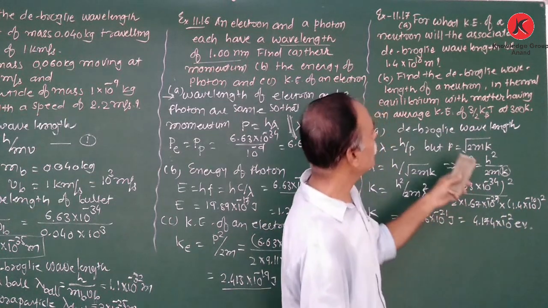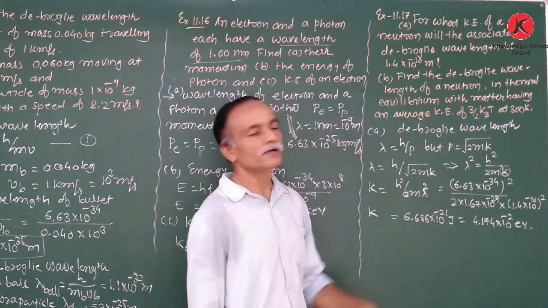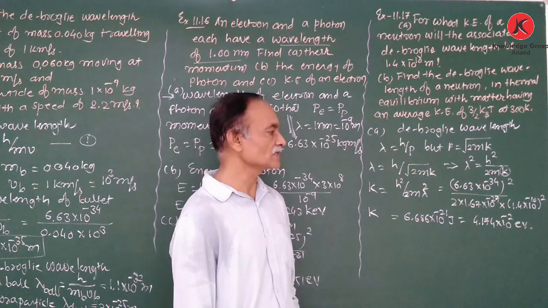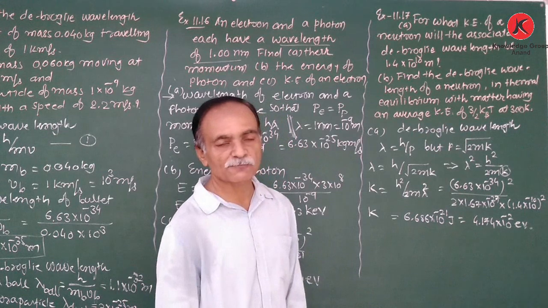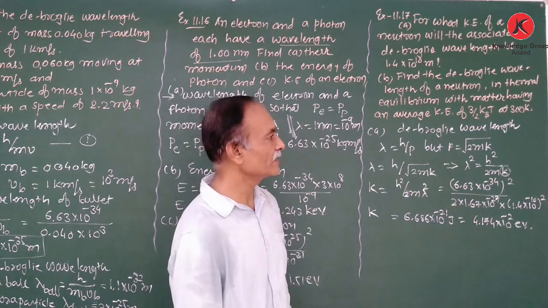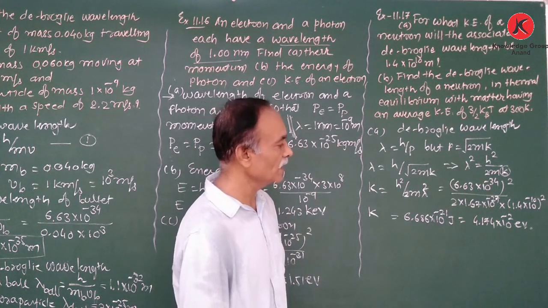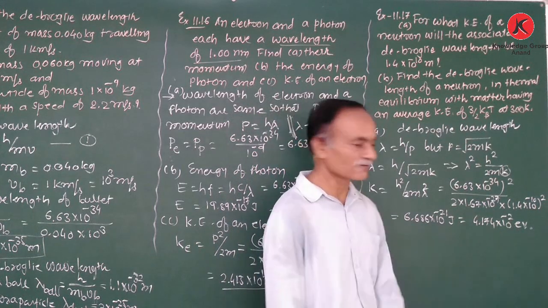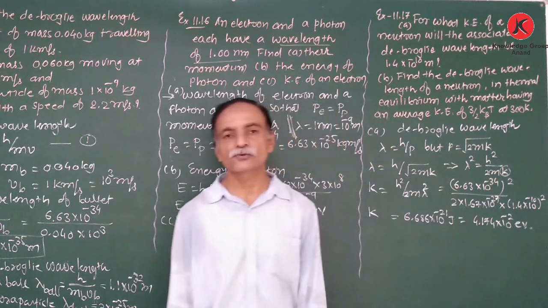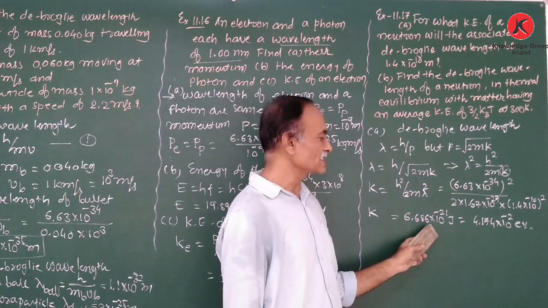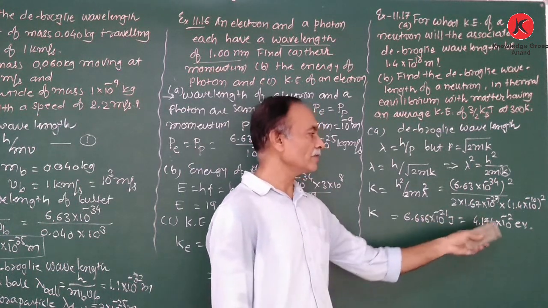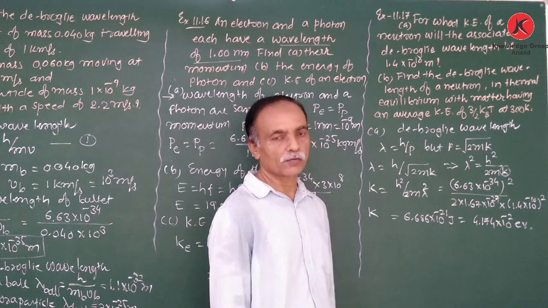Lambda is already given, 1.4 × 10^-10 whole square. If this is simplified, we obtain the kinetic energy is 6.686 × 10^-21 joule, which is equal to 4.174 × 10^-2 electron volt. This kinetic energy in joule is divided by the charge of an electron, and we obtain it in electron volt.